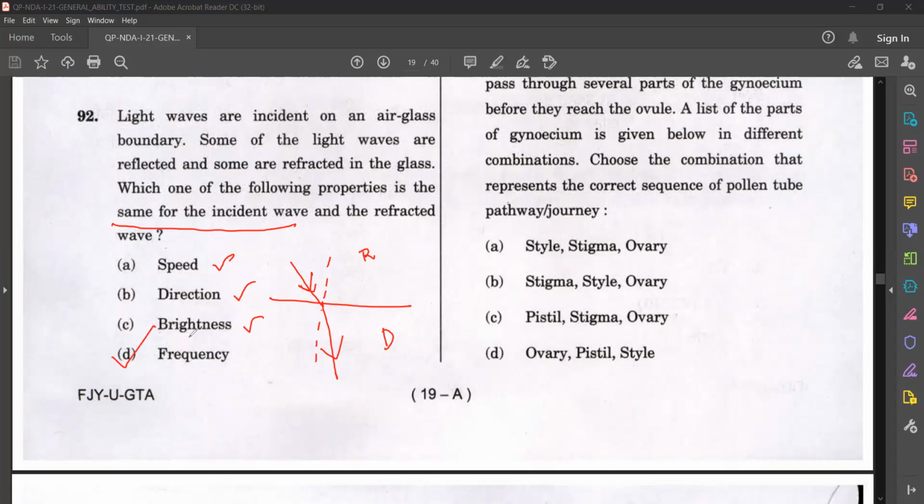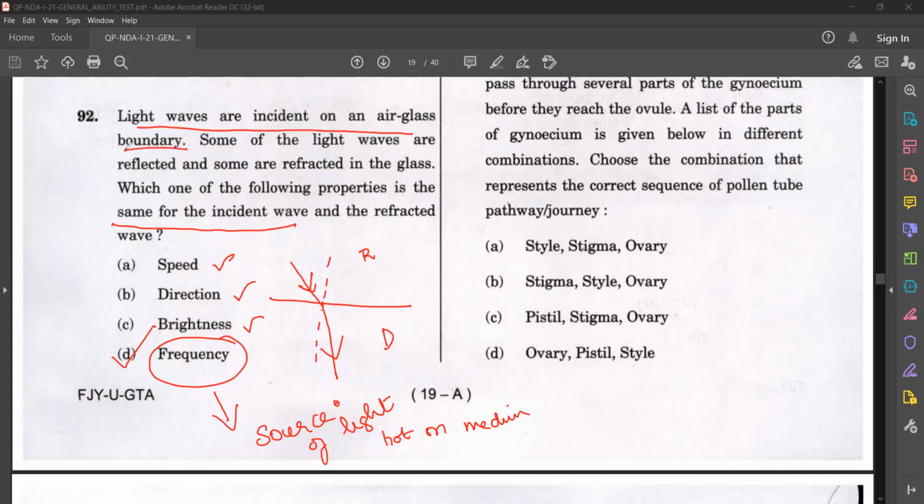So when there is a refraction, when the light is traveling from one medium to another, its frequency is not changing. Frequency depends on the source of the light, and it is not depending on the medium. On what does it depend? It depends on the source of light. Okay, so light waves which are incident on an air glass boundary, their speed changes, direction changes, brightness changes, but that does not change its frequency.